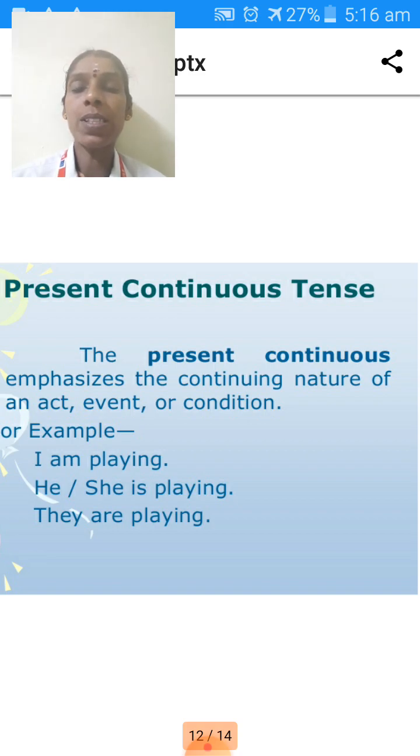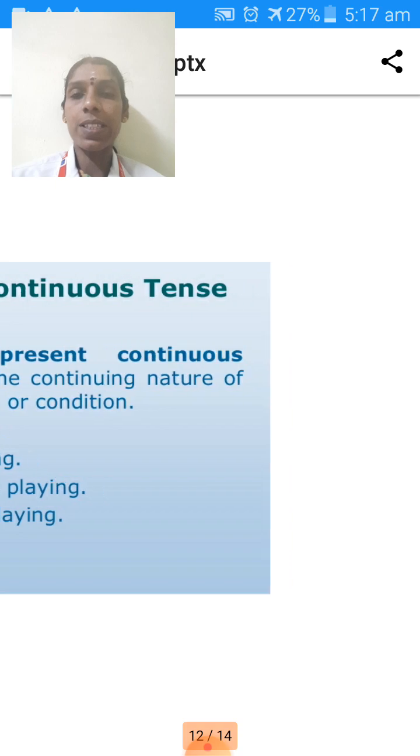That is first form of verb plus ing, or fourth form of verb, we can represent like this. Examples: I am playing, she is playing, they are playing. It is represented as a continuous tense.